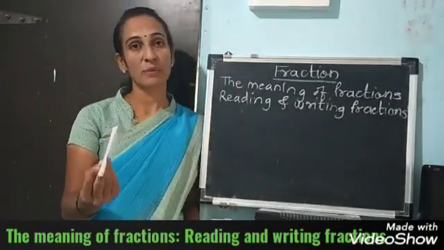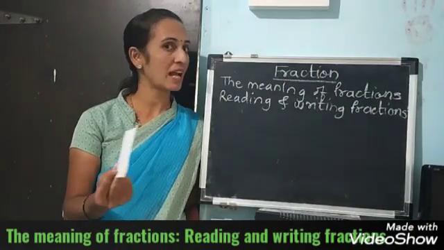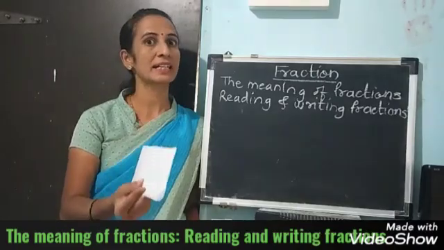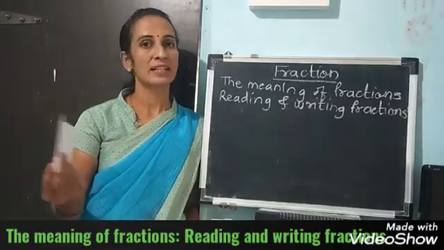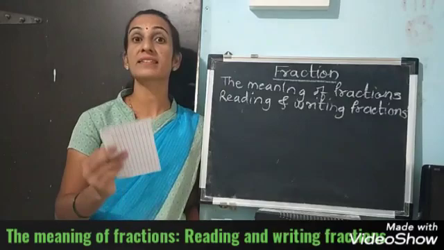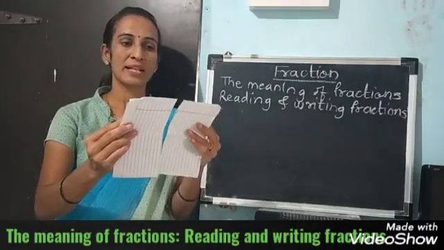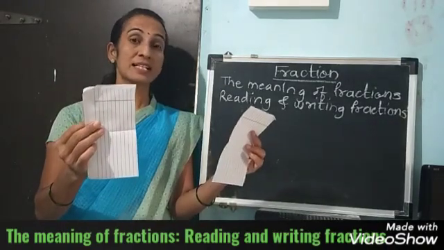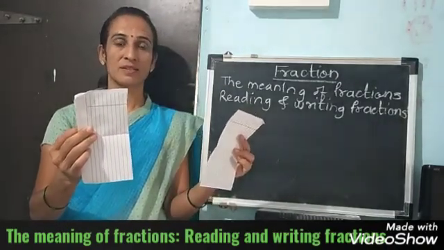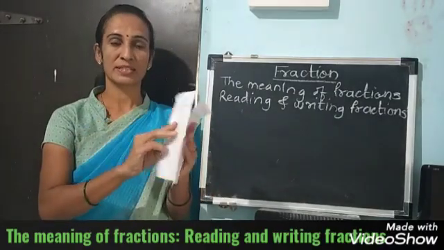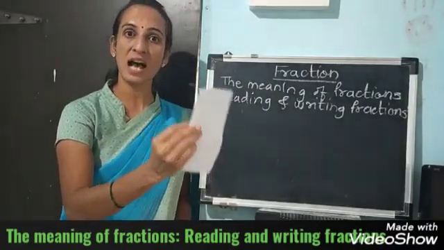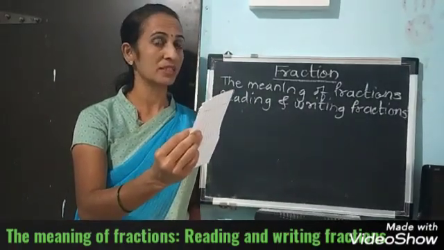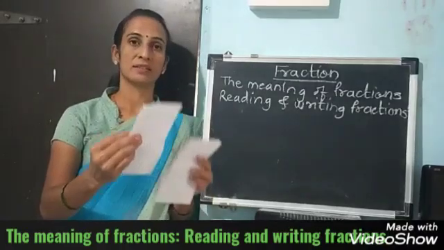You ask your mama, please give me a half chapati. Then how does she give it to you? She gives it by cutting it into 2 pieces and giving you 1 piece. That is called a half. In the same way, I have cut one page into 2 equal pieces, and one part is called a half. This is called a fraction. One part, it is not a whole number. It is half of the one.